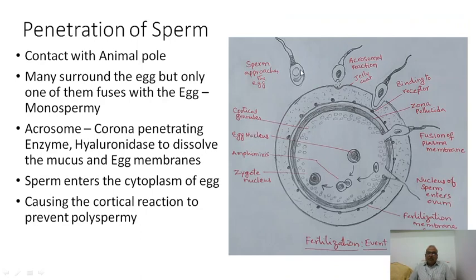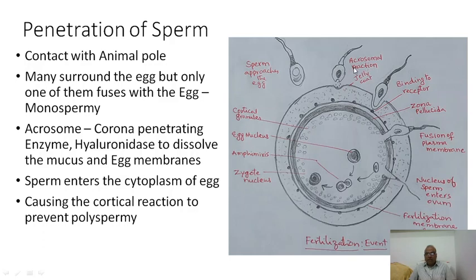The sperm comes very close towards the animal pole. Here the nucleus is there, and the nucleus later came here like this. So this is called the animal pole. Let us suppose this is the animal pole. Sperm comes and attaches to the animal pole, and after it gets attached, the acrosome reaction occurs.